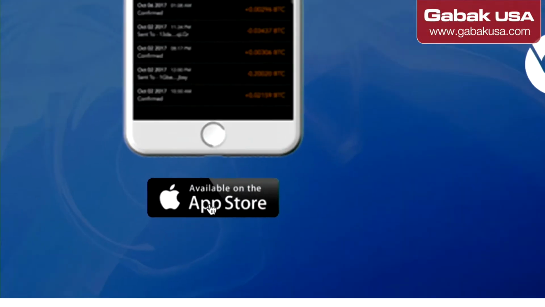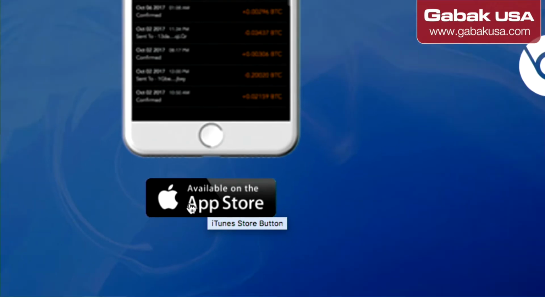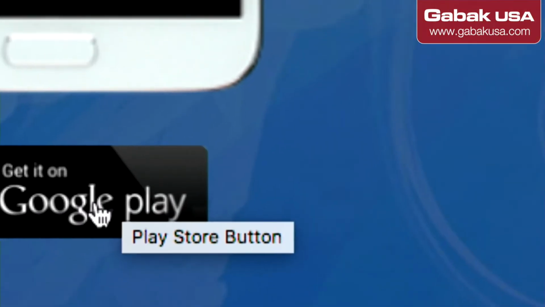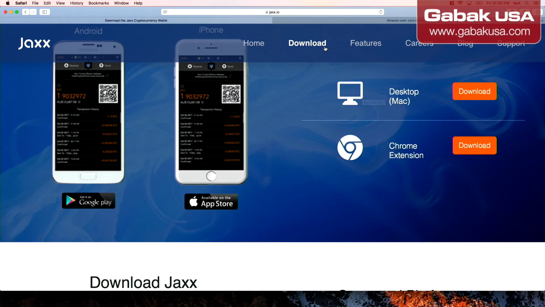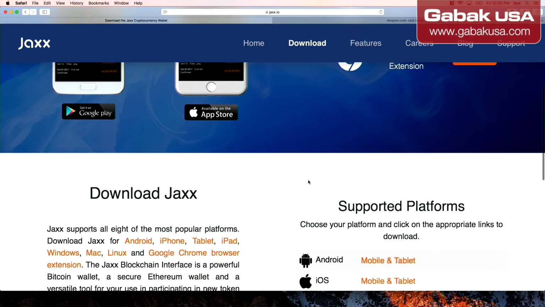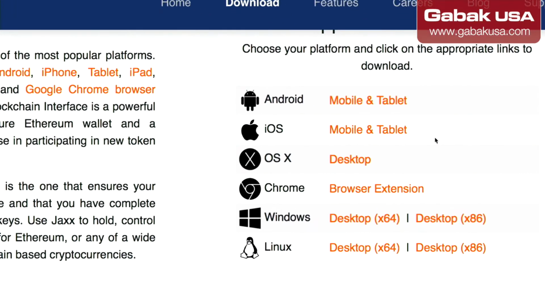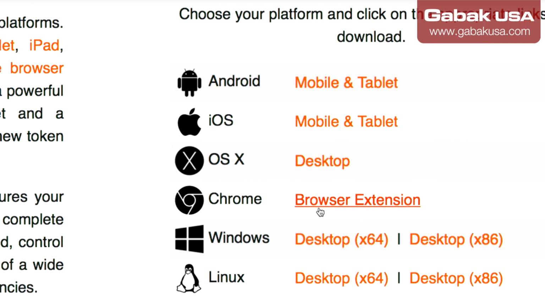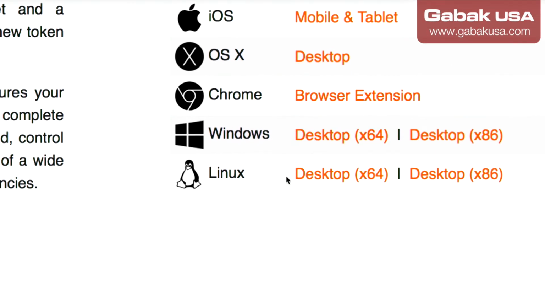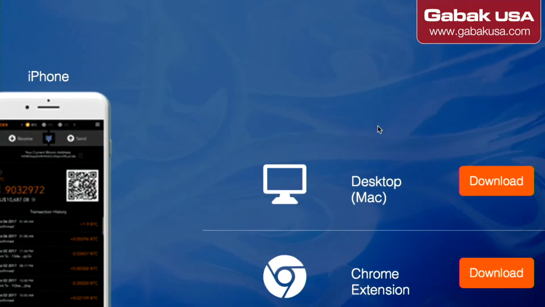And as you can see here, you have it for Android, for iPhone, and then you have it here for Android. So in this case, you have it for both. Also, I'm going to show you, if you go here where it says download, you can see the options that they have. So in this case, as you can see, they have Android, iOS, they have OS X, Chrome, like I said, and they have Windows and Linux. So they have basically the most popular operating systems on the market, so they have it all.